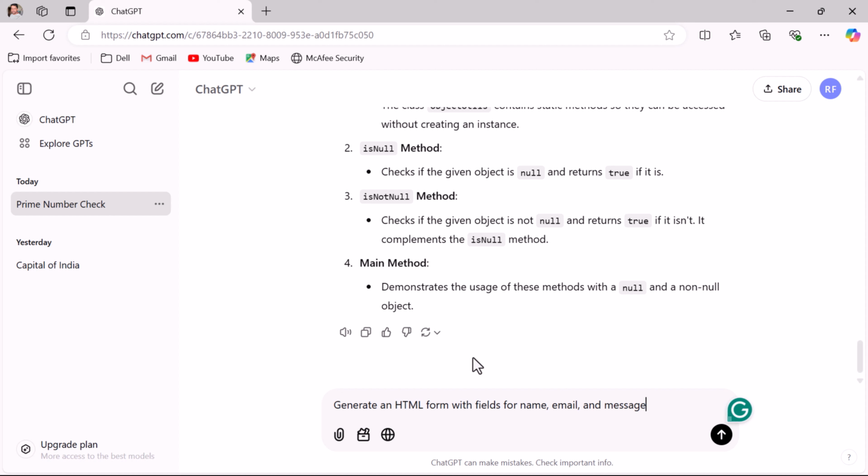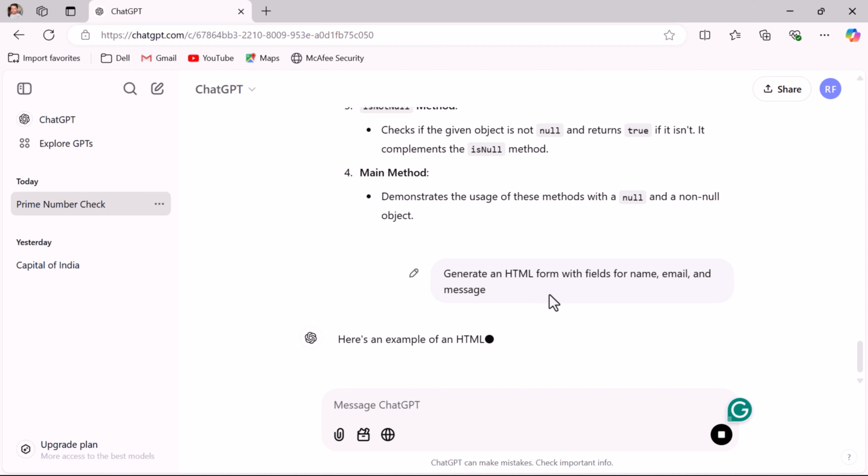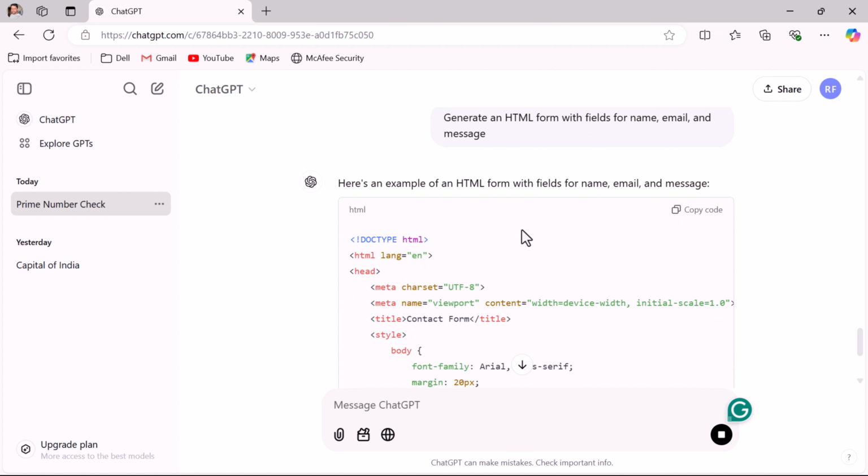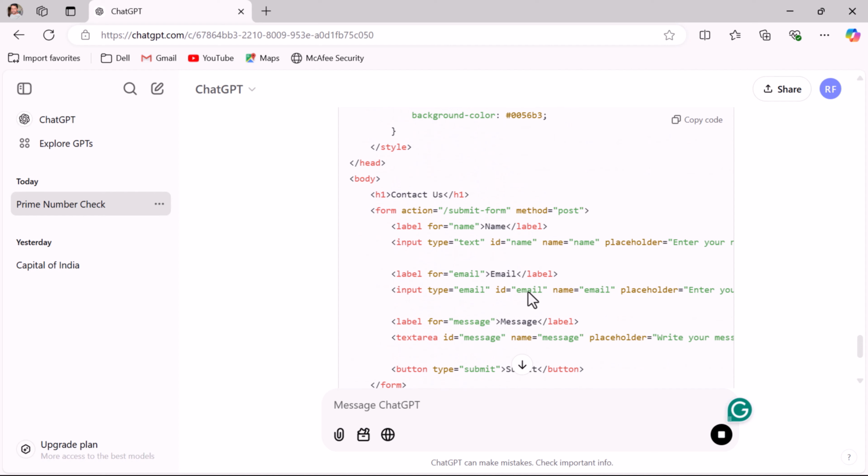Just mention the fields over here. Whatever requirement you have, you can mention in the prompt, so that ChatGPT can write the code for your requirement. Next, hit enter, and notice here ChatGPT's response. This example shows how you can quickly generate web forms using ChatGPT. It's great for developers who need to build prototypes or simple web pages fast.